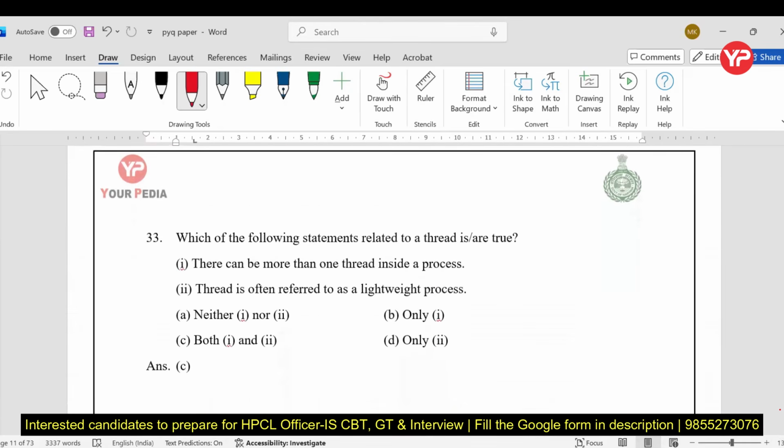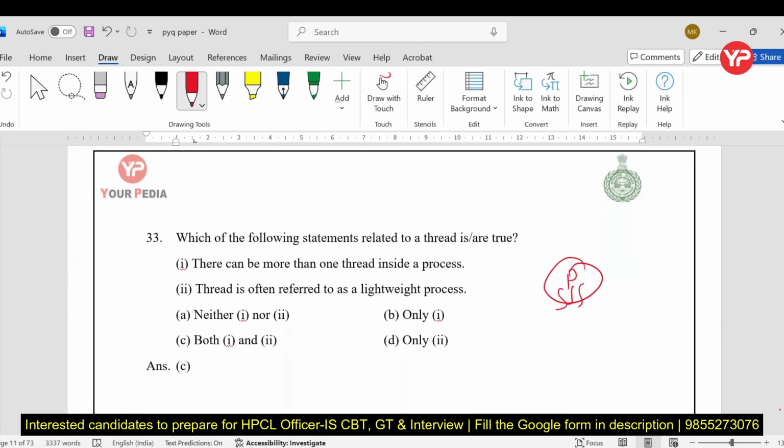Next, which of the following statements related to thread is true? Now talking about the thread part, we can easily identify which of the following is true. There can be more than one thread inside a process. Yes, we have a process P, and in each process we can have multiple threads also.